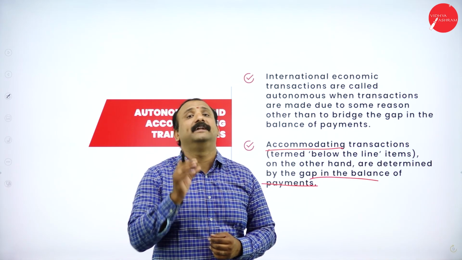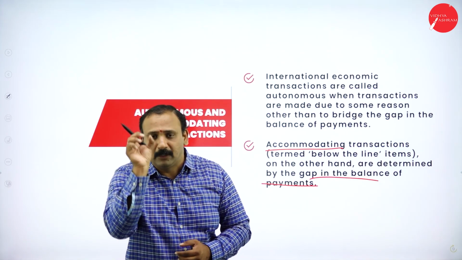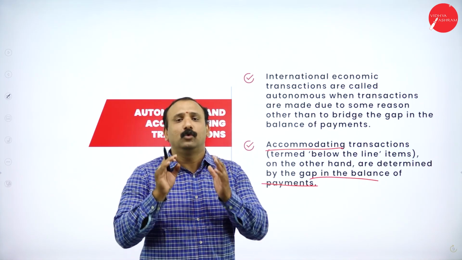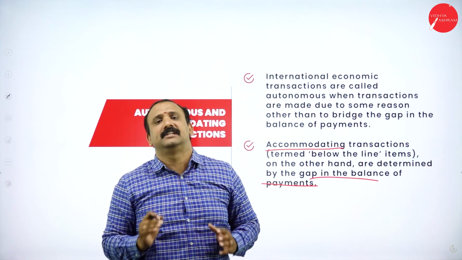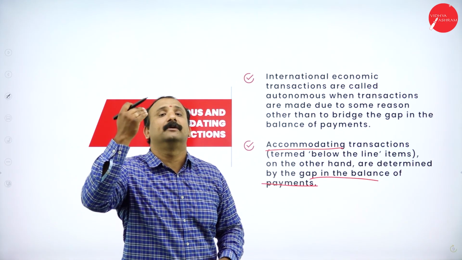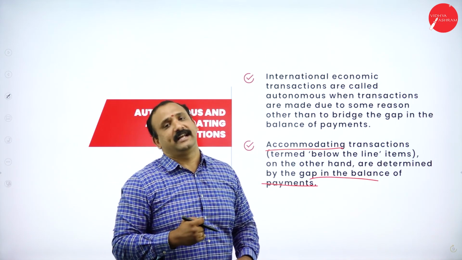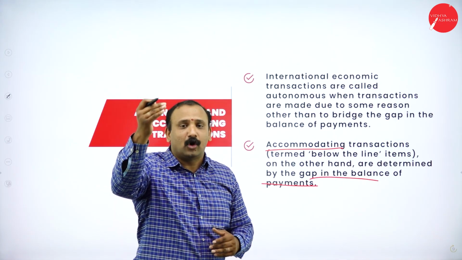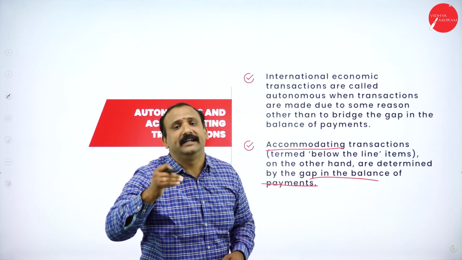We have to do accommodating transactions. We have to put them below the line. We need to fill up this gap. We need to make a provision in such a way that the balance of payments is taken care of, and then automatically proceed forward to the next line. This is why we need to understand the autonomous and the accommodating transaction.